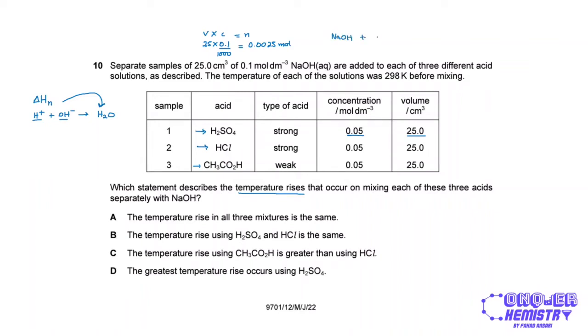So we have NaOH that reacts with H2SO4 to give Na2SO4 plus H2O. If I balance this equation, I get 2 NaOH and H2SO4. So I have 0.0025 moles of NaOH, and half of this would be 0.00125, which is exactly the number of moles of H2SO4 that I have, 0.00125 moles.